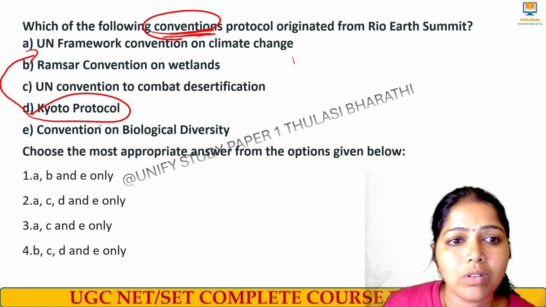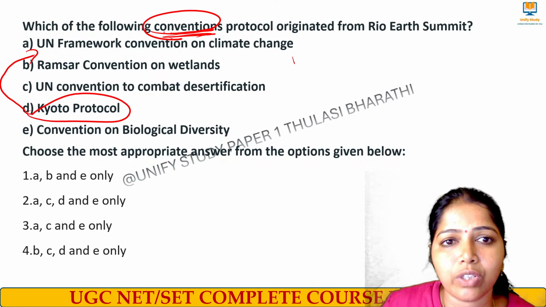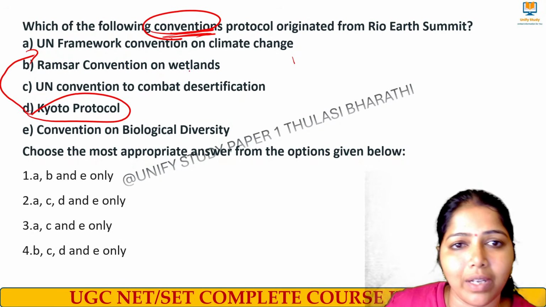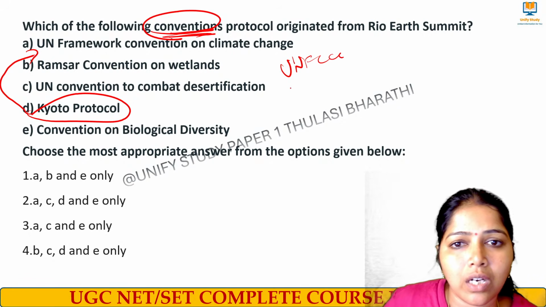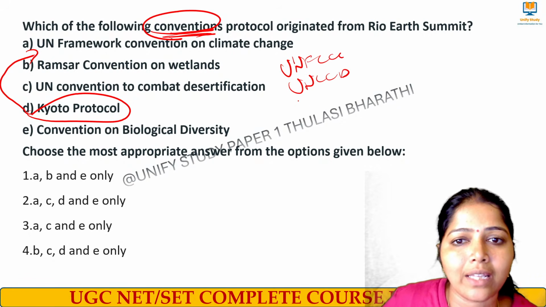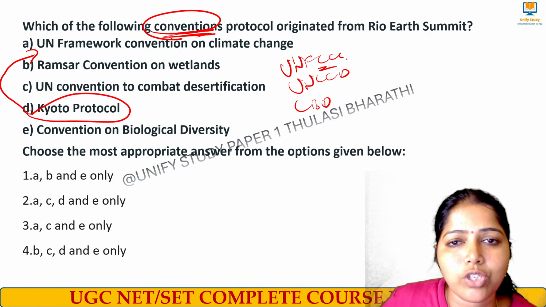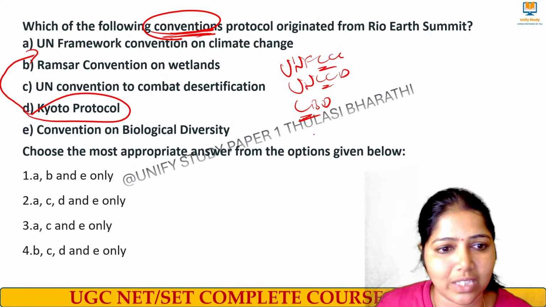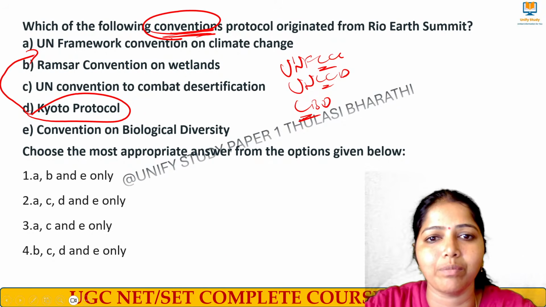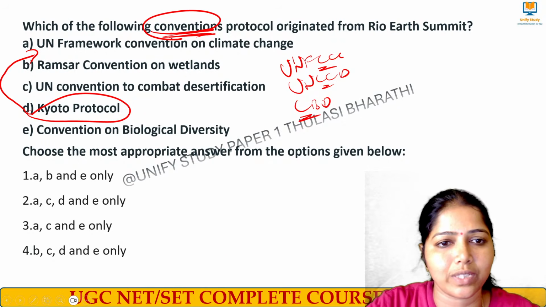Kyoto will not come directly here. So we have UNFCCC, UNCCD, and then we have CBD. Convention on Climatic Change, Convention on Desertification, Convention on Biological Diversity. Yes, D will not come. Sorry, last question, I did it wrong.